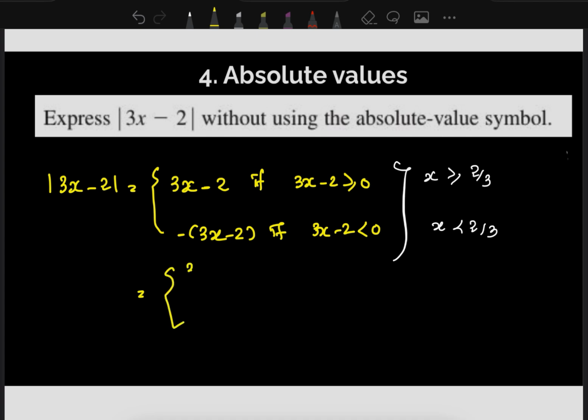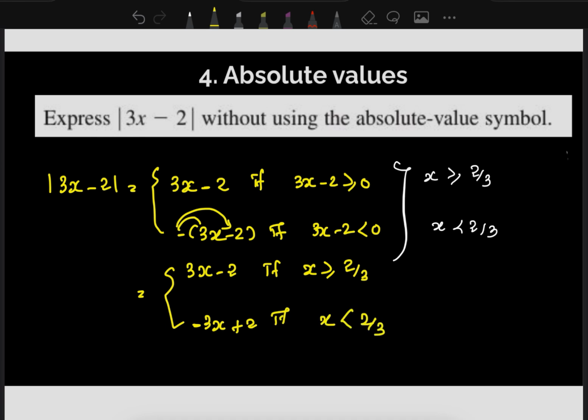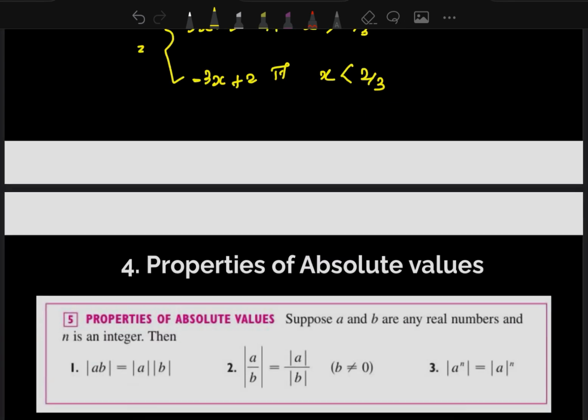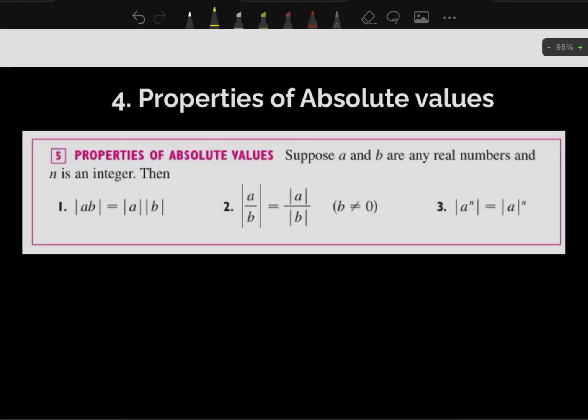Okay, so we have the final answer, which is it equals 3x minus 2 if x is greater than or equal to 2 over 3, and it equals, we multiply by negative to both, negative 3x plus 2 if x is less than 2 over 3. Okay, so this is the answer and this is the property.